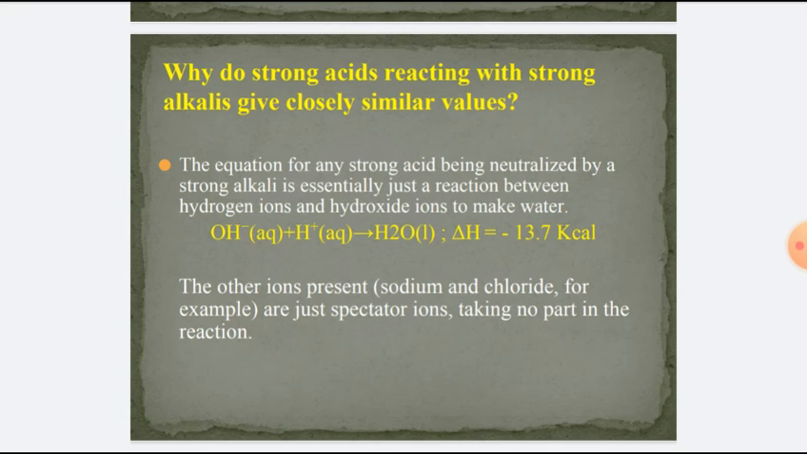Thus, the heat of neutralization of a strong acid by a strong base is minus 13.7 kilocalorie irrespective of the acid or base employed. The heat of neutralization is simply the heat of formation of 1 mole of water from 1 gram hydrogen ion of acid and 1 gram hydroxide ion of base, while the other ions of the strong acid and base do not take part in the reaction.